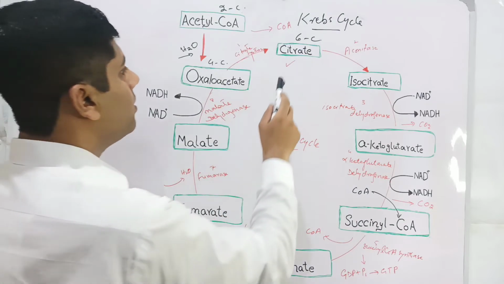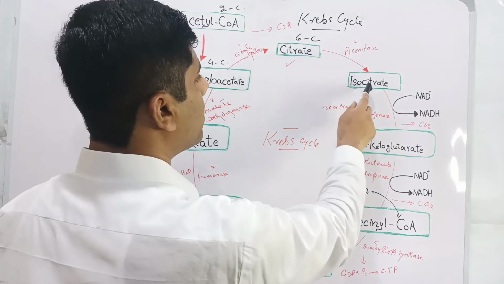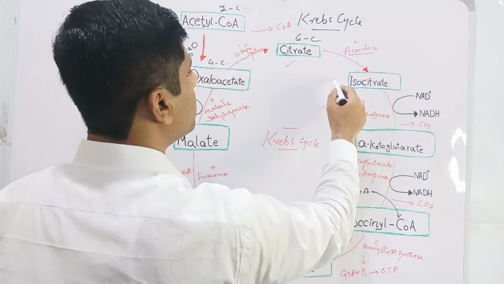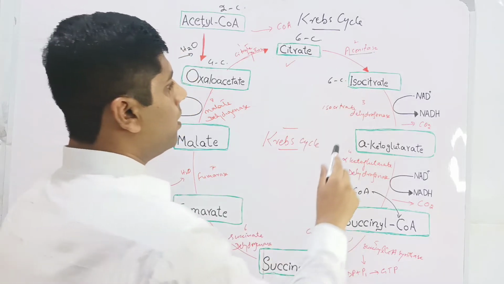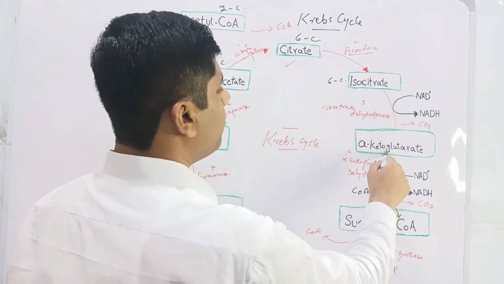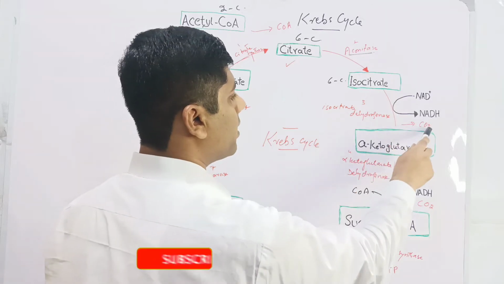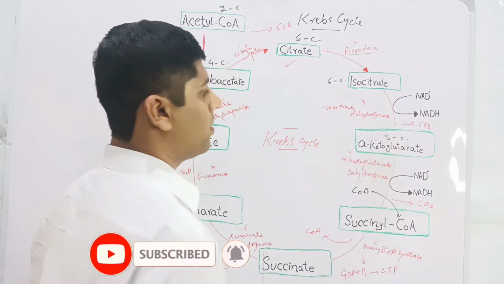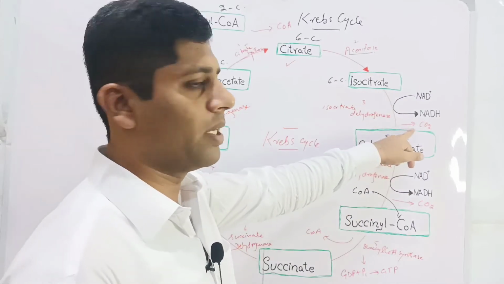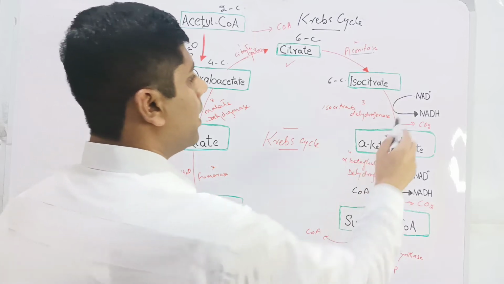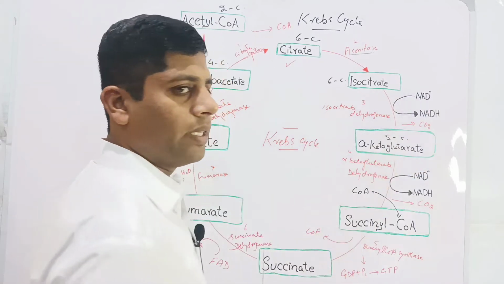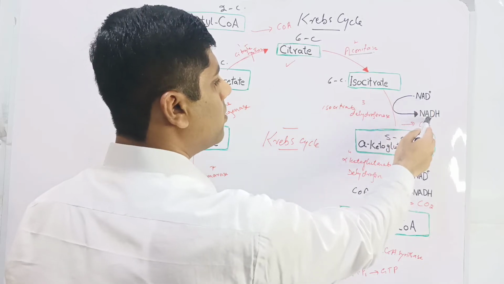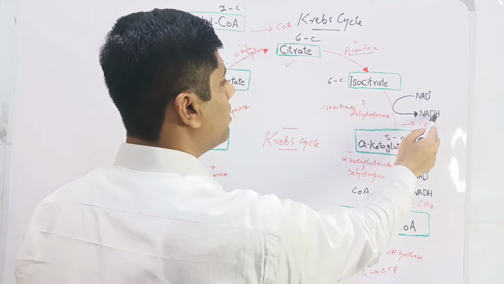Then this citrate molecule is isomerized or converted into isocitrate by the aconitase enzyme. So it is also 6 carbon compound. Isocitrate is converted into alpha ketoglutarate by the release of a carbon dioxide molecule. So this 6 carbon compound will be converted into 5 carbon compound due to release of carbon dioxide molecule. Also, NAD is reduced into NADH in this step. NAD means nicotinamide adenine dinucleotide, while this molecule is called reduced nicotinamide adenine dinucleotide.